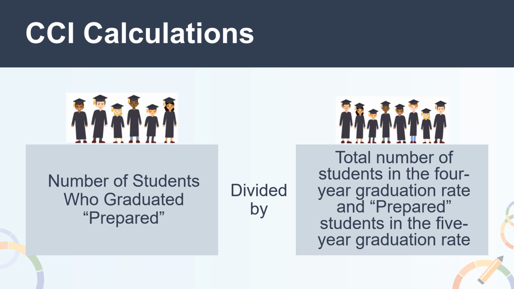The denominator is the total number of students in the 2023-24 4-year graduation rate and prepared students in the 5-year graduation rate. All of this has been provided to you in the note-taking guide.